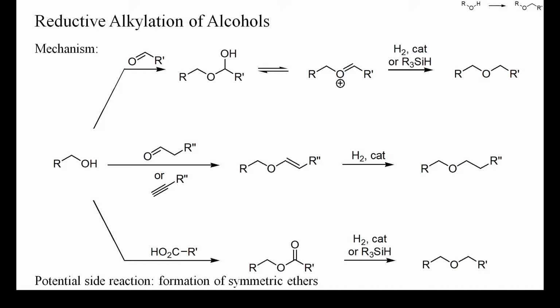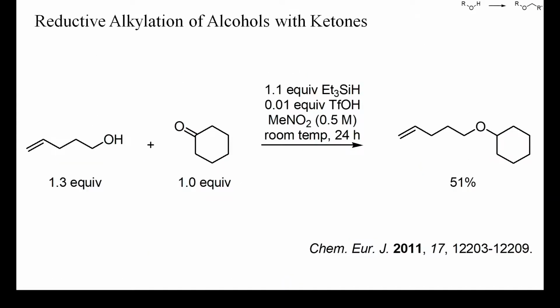This is an example of the conversion of a primary alcohol into a cyclohexyl ether, a reaction that cannot be readily accomplished by alkoxide alkylation with a cyclohexyl halide. Here, triethylsilane and a catalytic amount of triflic acid were used to achieve a reductive alkylation of the alcohol with cyclohexanone. No hydrogenation of the terminal alkene occurred, but the yield of ether was only 51%.